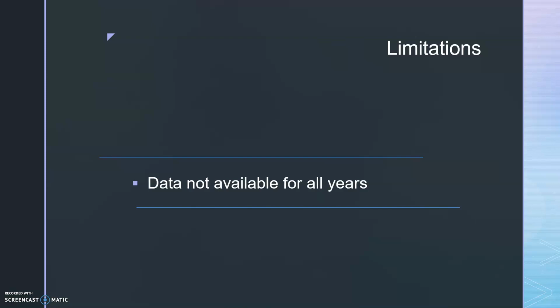There were several limitations when doing this analysis. The first limitation was that data were not available for all years. Thus, the conclusions reached from this analysis could change as more data becomes available and we are able to see what the current state of the hospital looks like.